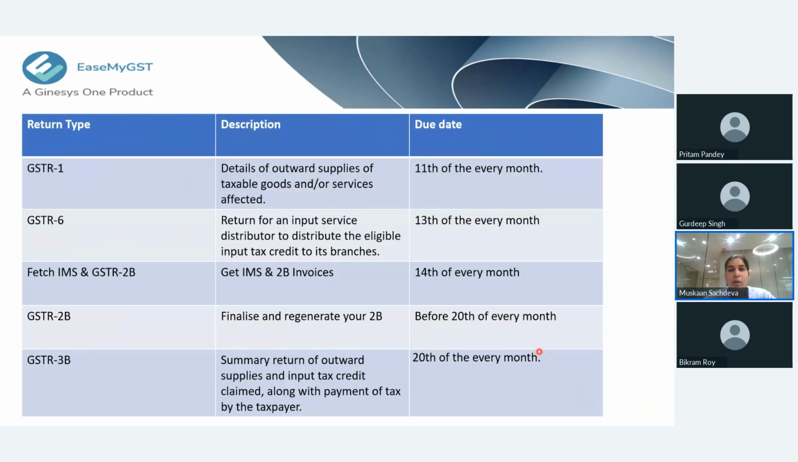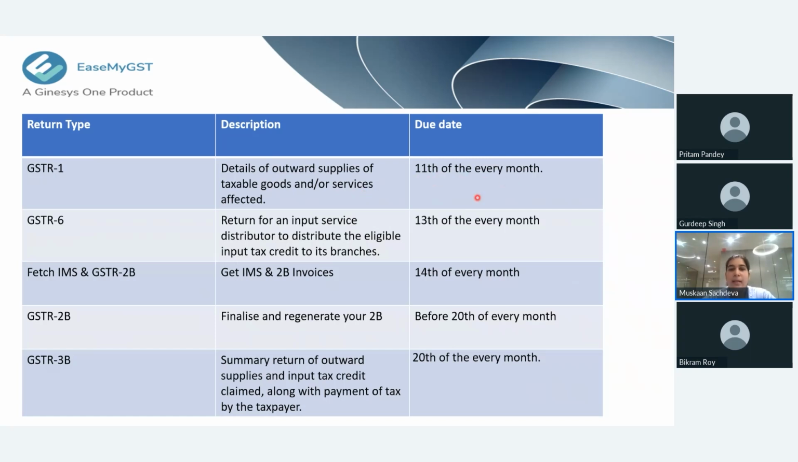Now I will show you all about the GST return types and their due dates, and how the filing of GST should be done date wise. For every month, firstly, as the number suggests, comes only GSTR 1. In GSTR 1 we file sales invoices, and that is due by the 11th of every month.